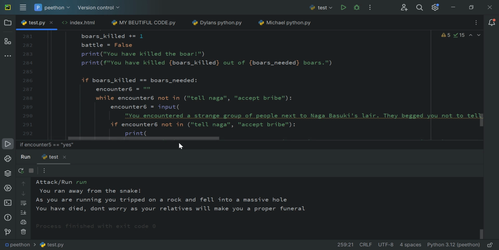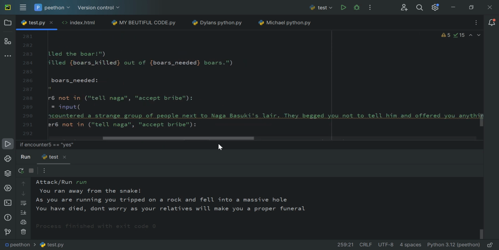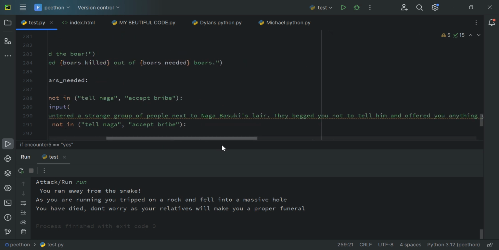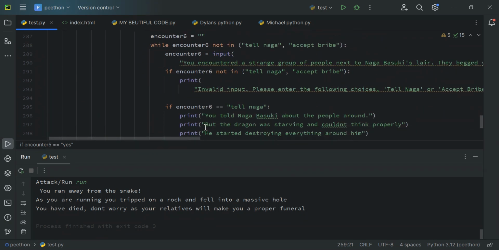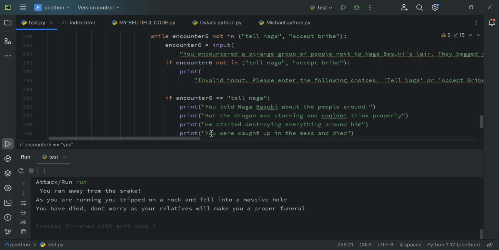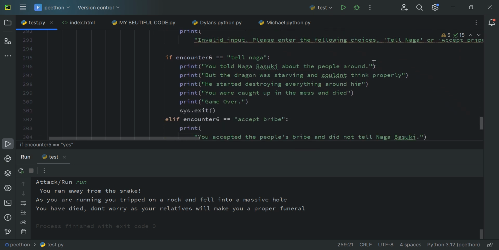You have encountered the same thing. And Nagabasuki. Nagabasuki is pretty much an ancient dragon, a water dragon, according to Javanese mythology. Yeah, it's pretty much that. Invalid input, tell Naga or don't tell. You told Naga about the people around. Yeah, this is a bunch more dialogue.